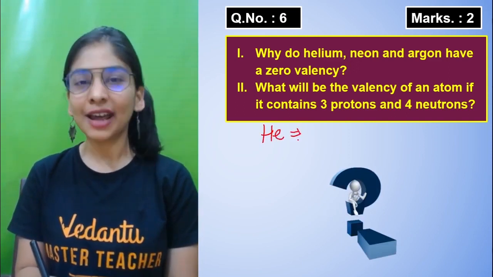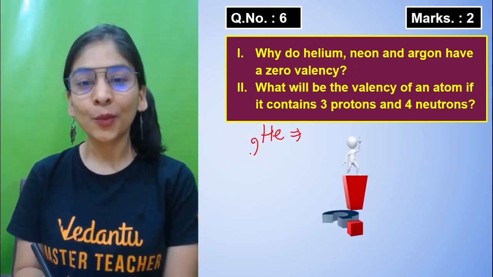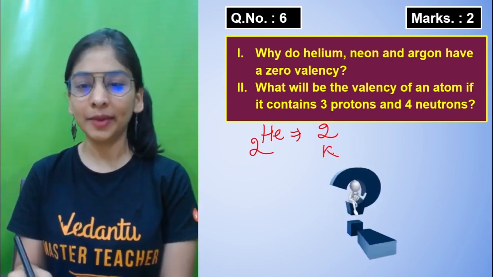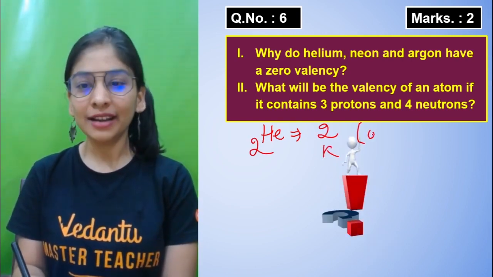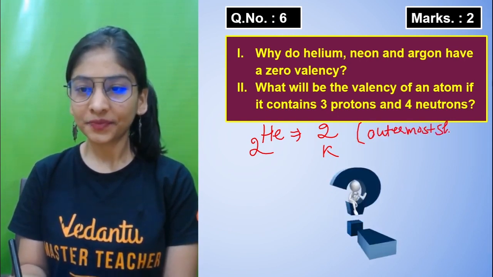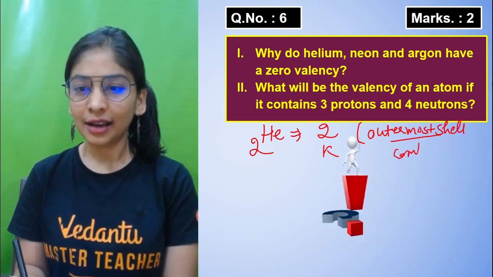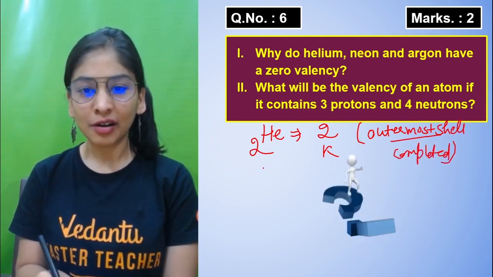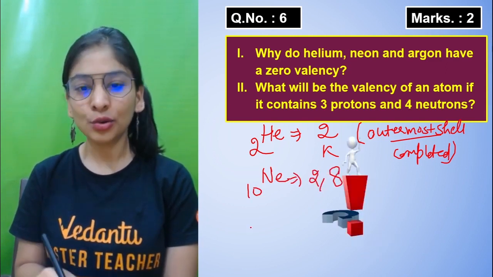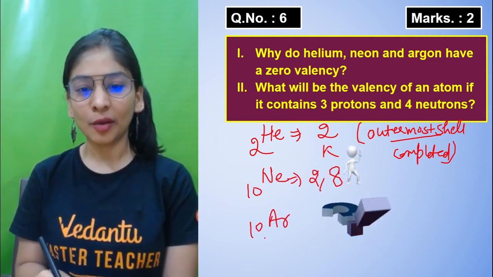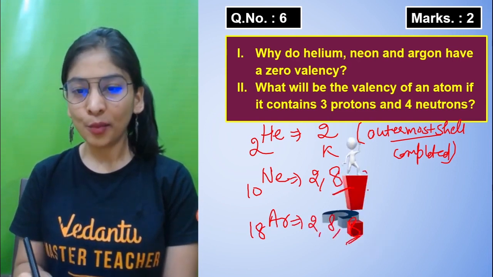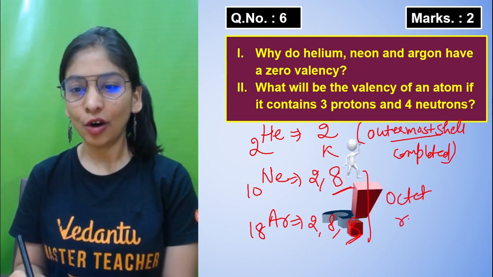if I try to write the configuration of helium with atomic number 2, the very first 2 electrons will go to the K shell, it will be completed. So what will I write? My outermost shell is completed here. Let's talk about neon with atomic number 10. Configuration is 2, 8. Argon with atomic number 18, 2, 8, 8. My outermost shell is following the octet rule.